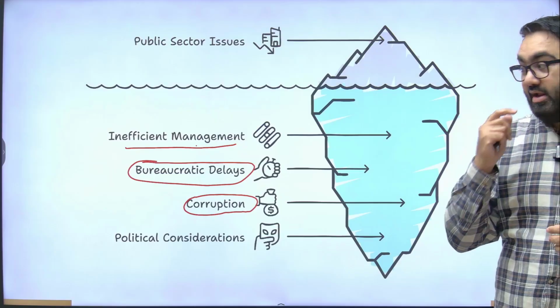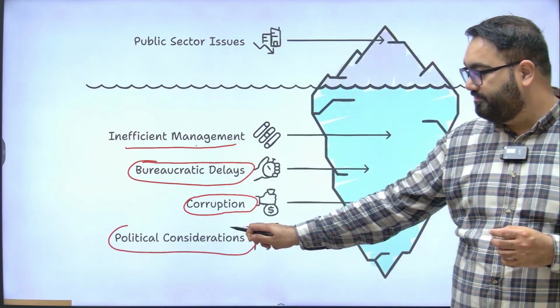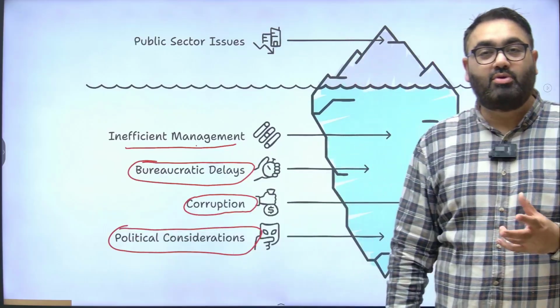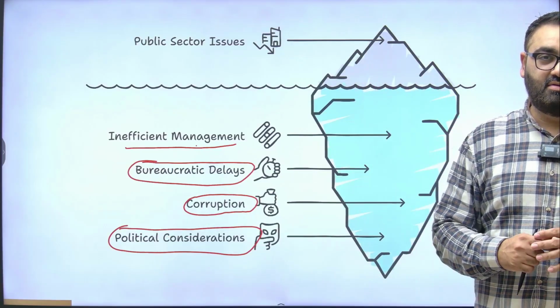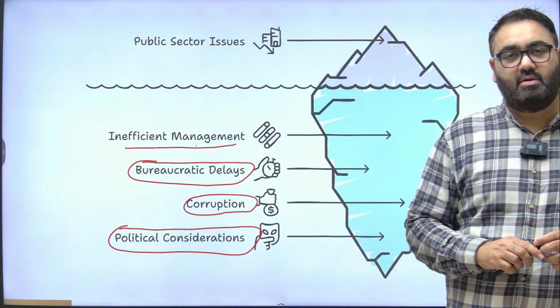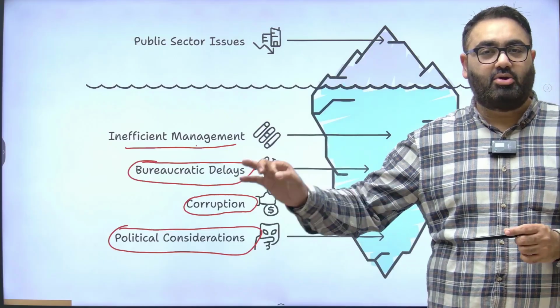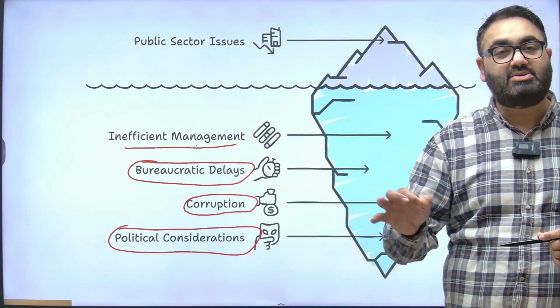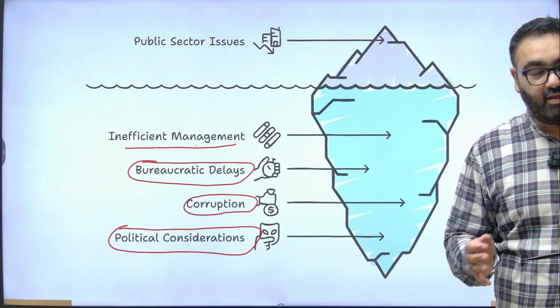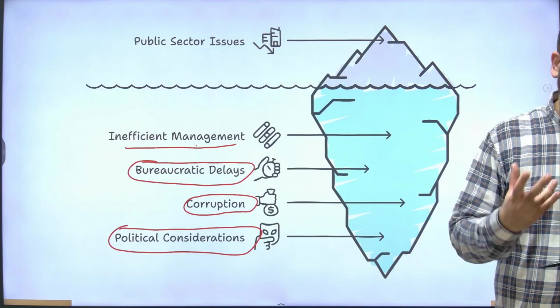Then there are obviously political considerations that are involved. This is where the problem becomes even worse. For example, if a ruling party or a politician of influence wants to win an election from a specific constituency, they will try and make sure that whatever jobs they have go to that constituency, whether it makes sense or not, whether the people of that area are skilled enough or not, whether it makes financial sense or not.